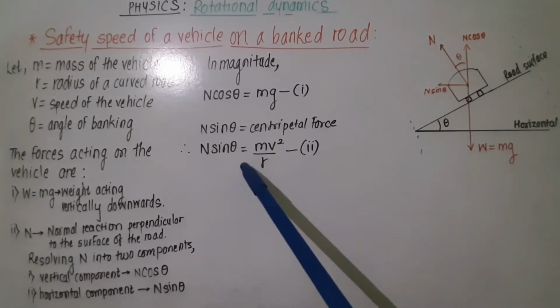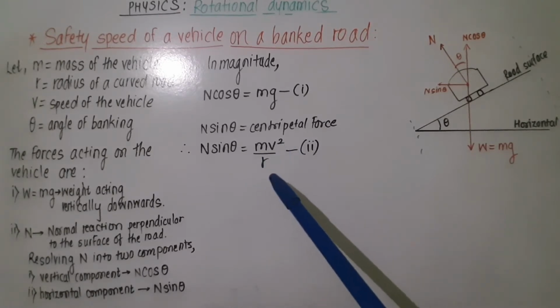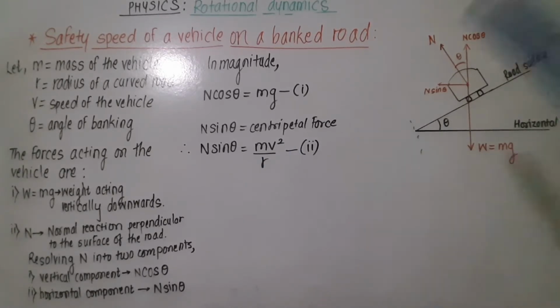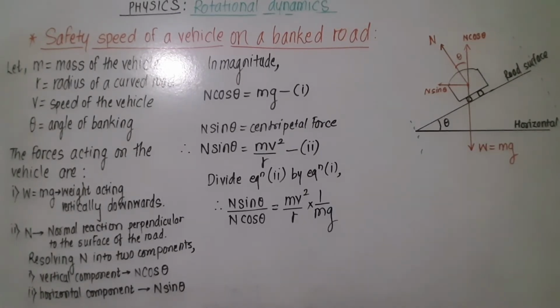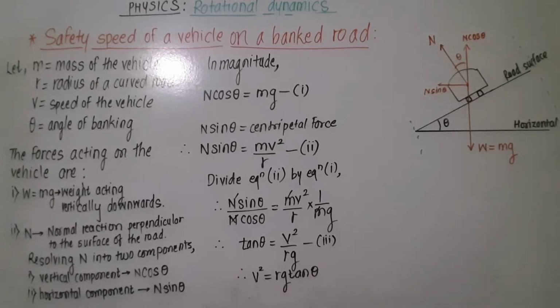Therefore, n sin theta is equal to mv square upon r. Let this be equation 2. Divide equation 2 by equation 1 and we get tan theta is equal to v square upon rg. Therefore, v square is equal to rg tan theta. Taking square root on both sides, v is equal to root of rg tan theta.